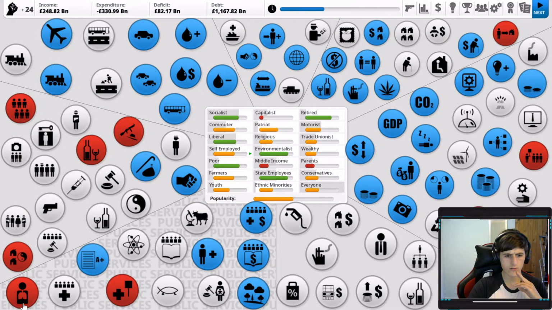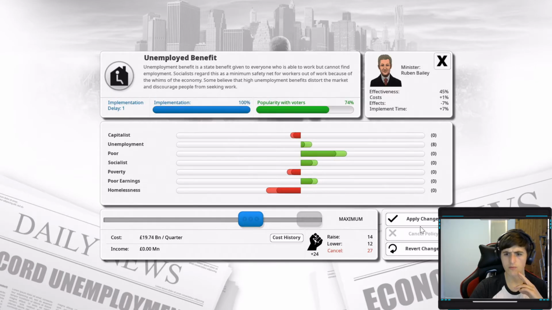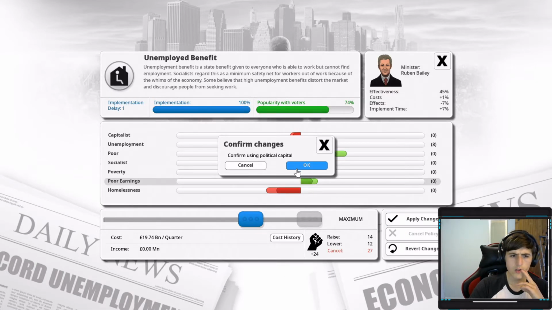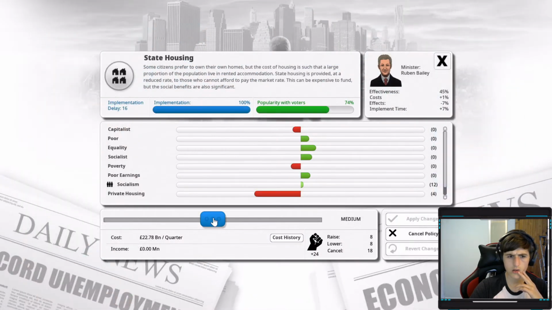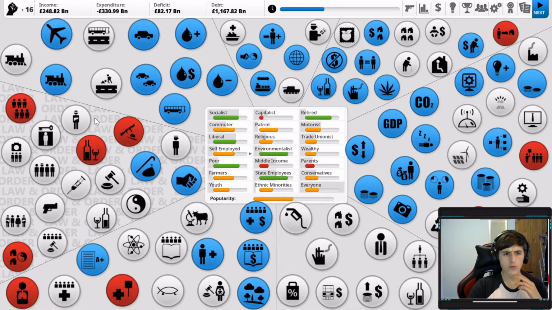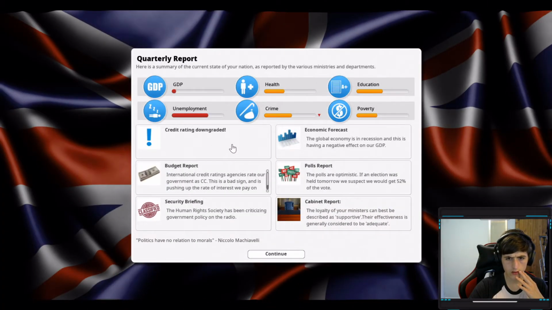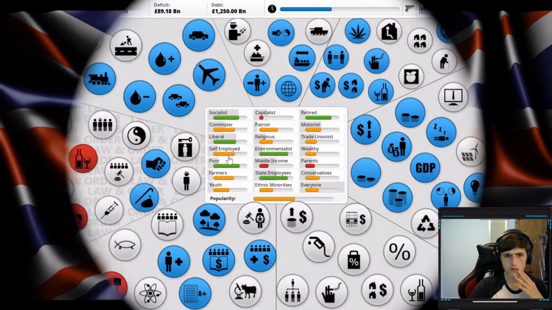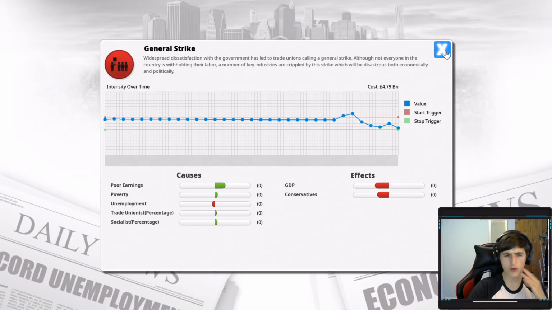They're starting to take a tumble. It would really help if we got rid of this bloody general strike. Screw it, put that up even more. Oh, actually. Tough decision, but why not? I feel like I should wait another turn and then I'm going to have to tax somebody stupid. The credit rating's gone down again. Oh, we could definitely end up looking like Greece soon. Oh, come on, nearly there now.